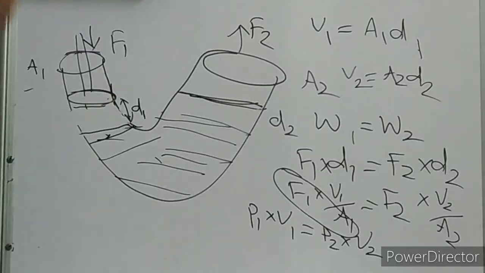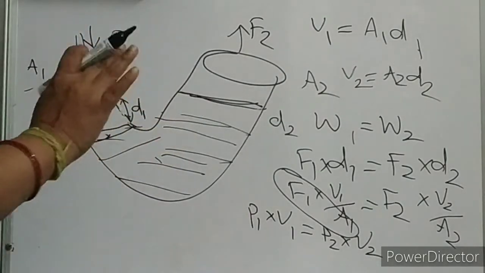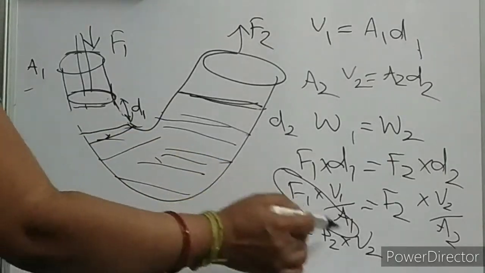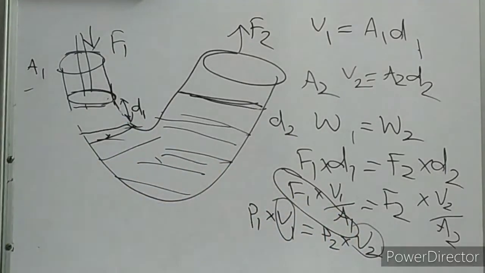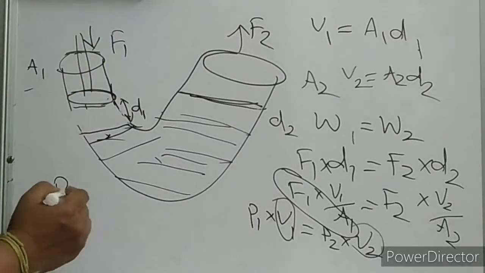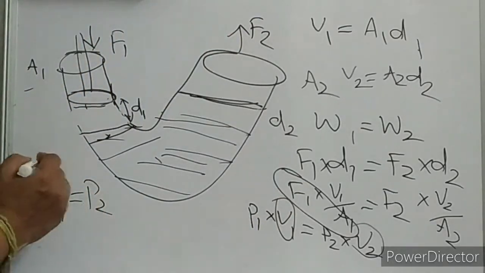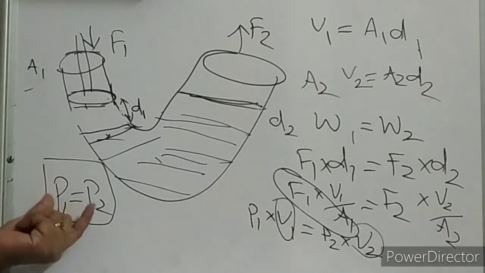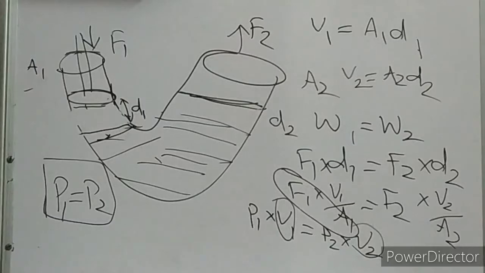Okay? And already I have told you this volume is not going to change. So volume is constant. That means V1 is equal to V2. So what does it mean? Pressure P1 is equal to P2. Interesting? Whichever thing from the beginning we are discussing, again we are proving this. Pressure P1 is equal to P2. Hope I am clear with this.